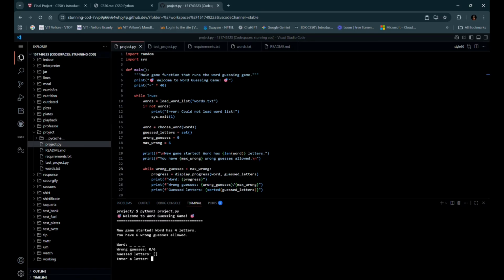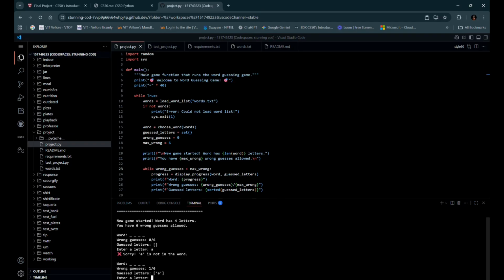I just run the program. So it's a four letter word, and I have 6 guesses. So it's gonna be easy, hopefully. Let's start with the letter A. A is not there. Let's try with E. E is also not there. So I can try any other letter.